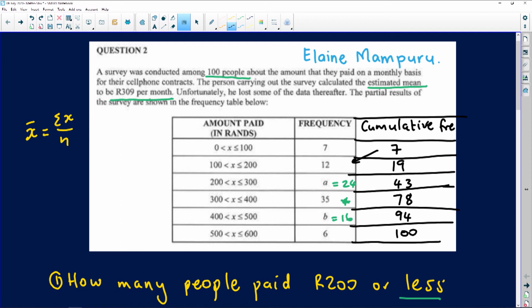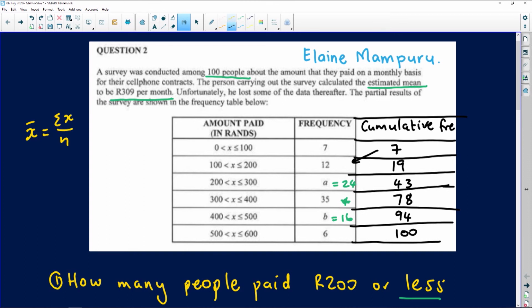Seeing 100 is exciting for me because we were told that we've got 100 people participating in this survey. So the total number that you get at the end of your cumulative frequency tells you how many people participated in total in this particular survey. I've got 7 people and I keep adding more and new people. Eventually I'm going to end up with the total people that participated in this survey. So we've got 100 of them.